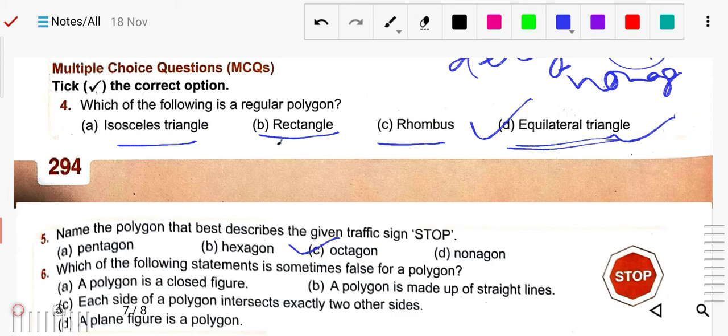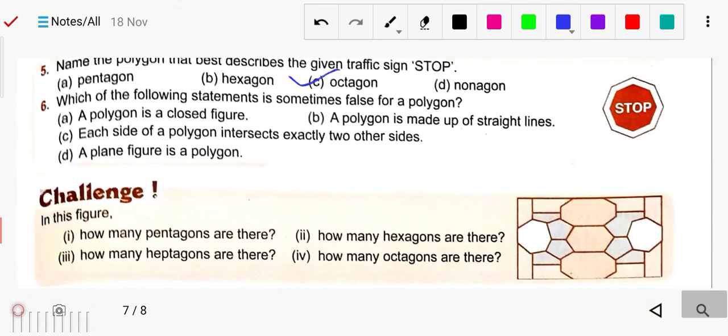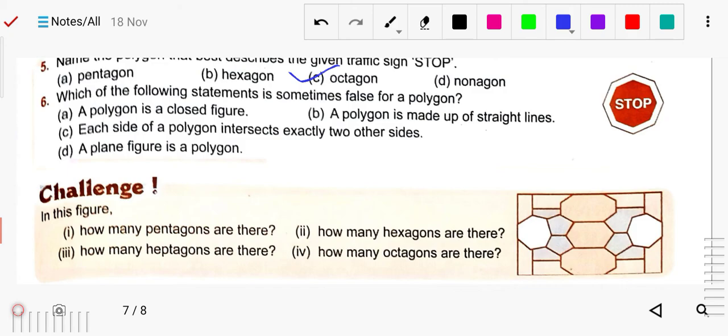Now next, which of the following statements is sometimes false for a polygon? Read these statements and conclude. Number 6, a polygon is a closed figure. Yes, this is true. A polygon is made of straight lines. That's also true. Each side of a polygon intersects exactly two other sides. Yes, that's also true. A plane figure is a polygon. No, sometimes it is a no. So that is sometimes false. A plane figure is a polygon.